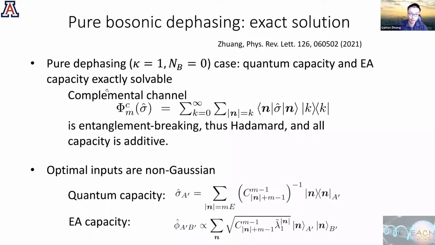And this is by observing that the complementary channel is actually just obtaining these total photon number counts, and it is entanglement breaking. Therefore, because the channel whose complement is entanglement breaking is Hadamard, all capacity trade-offs are additive. So it will be interesting to see whether the trade-off regions can be exactly solved in this case.